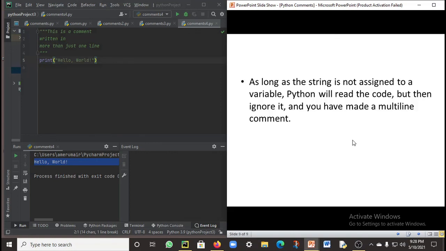So that's it, guys. I hope you have learned everything in depth about comments. This is all you need to know about comments in Python. I have taught you everything.